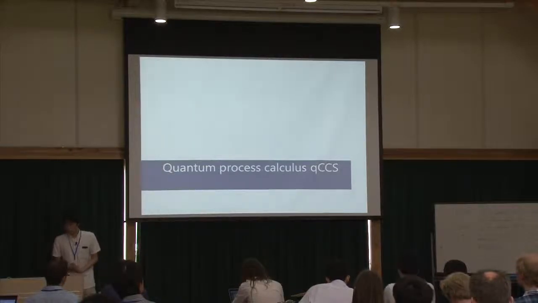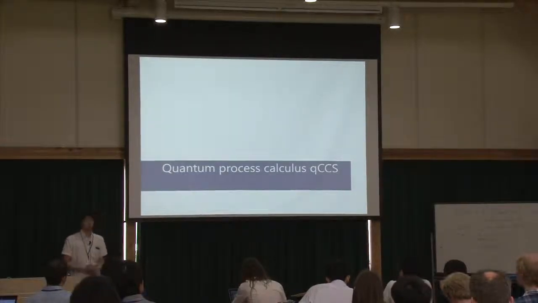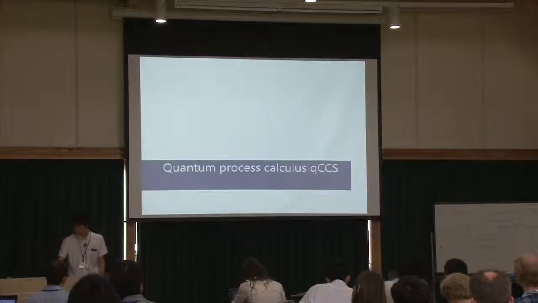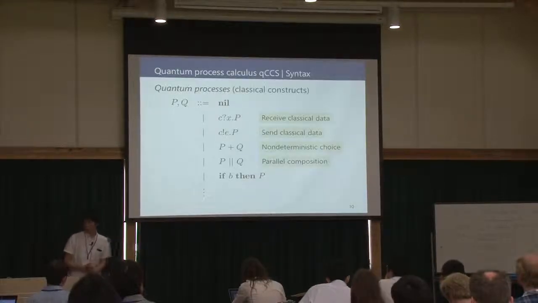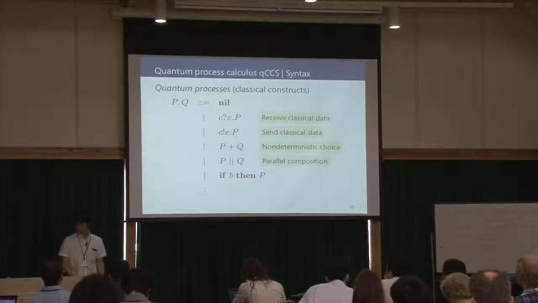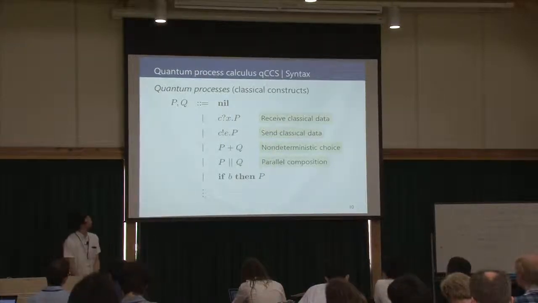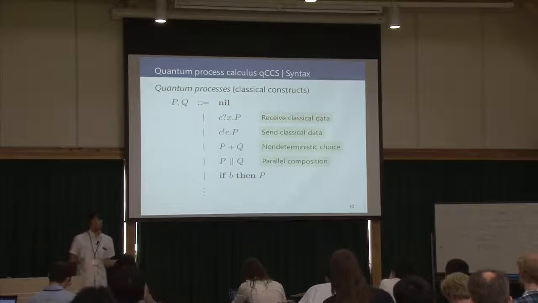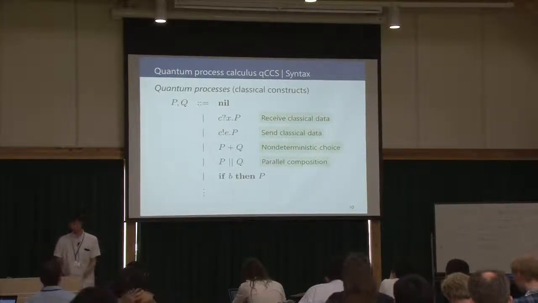Okay, so far we've seen the background and motivation. Now let's move on to look at the definition of a quantum process calculus, QCCS. First, I'll show you the syntax of QCCS. In QCCS, we can express both classical and quantum behaviors of processes.